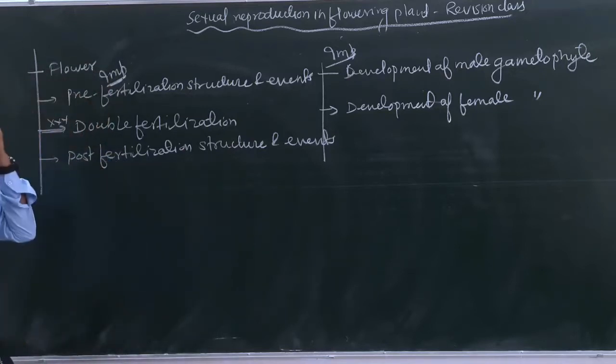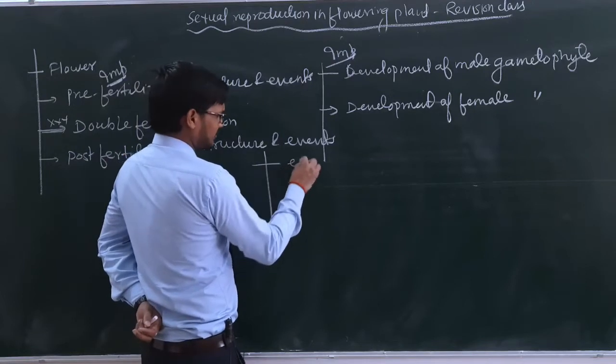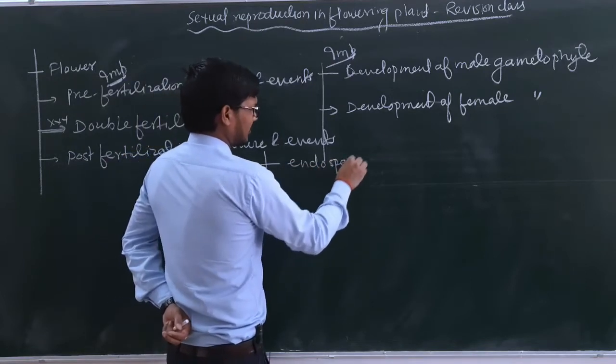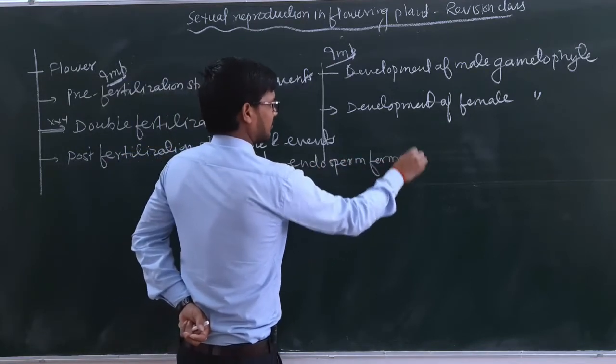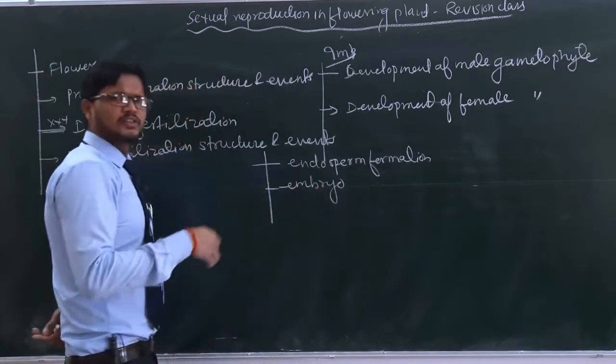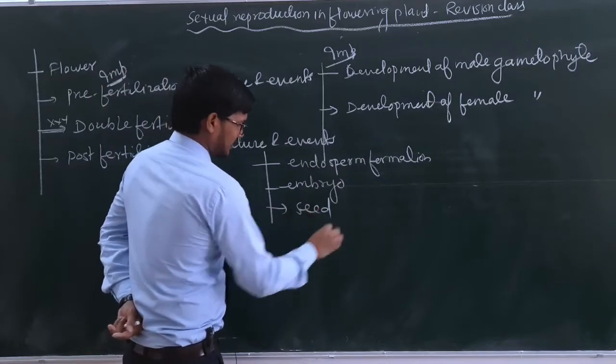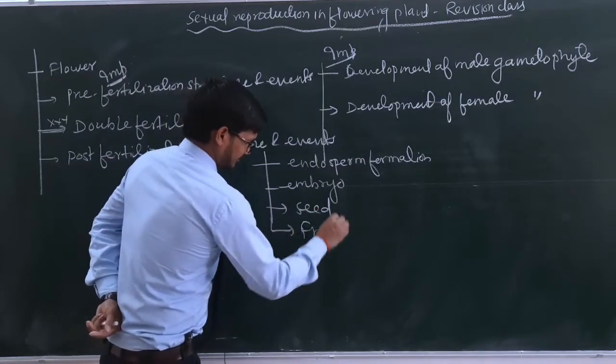And again, the post-fertilization structure and events. Here we are going to discuss how endosperm formation takes place. What is endosperm? Then we will also discuss embryo formation in the case of both monocots as well as dicots. Here we will also discuss the seed, and we will also discuss the fruit.